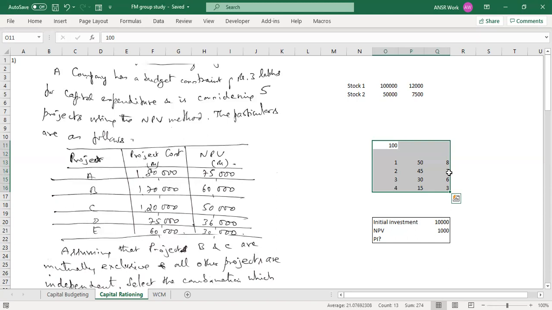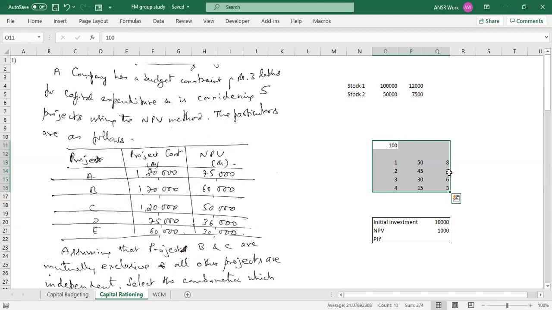Sorry about the background noise. There's elections going on here. That is actually a very good question. But for now, to simplify things, let's assume that whatever money is left cannot be used. However, you can use it in another project. So suppose you are investing 45 in two, you are left with 55. You can invest in three and you can invest in four, because those are 30 and 15. You can do that, but you cannot invest outside of these four projects. If that's the condition, then how should we invest?